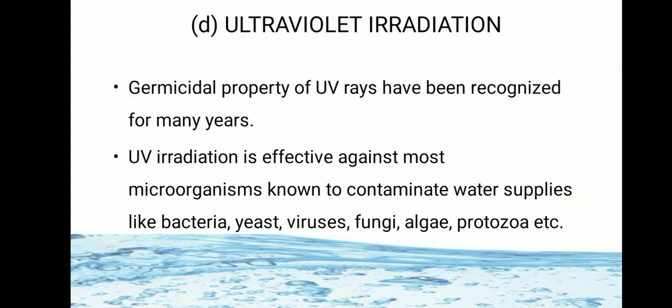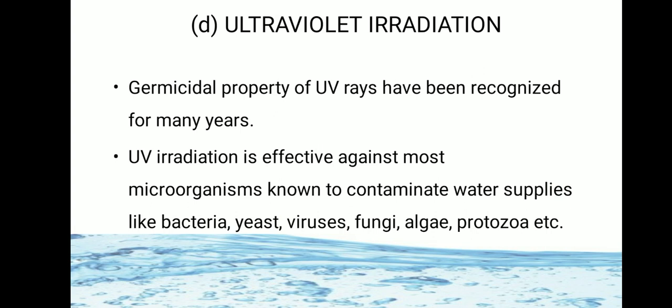Next method is ultraviolet irradiation. Germicidal property of UV rays has been recognized for many years. So UV irradiation is effective against most microorganisms known to contaminate water supplies like bacteria, yeast, viruses, fungi, algae and protozoa, etc. So ultraviolet rays have a germicidal property.